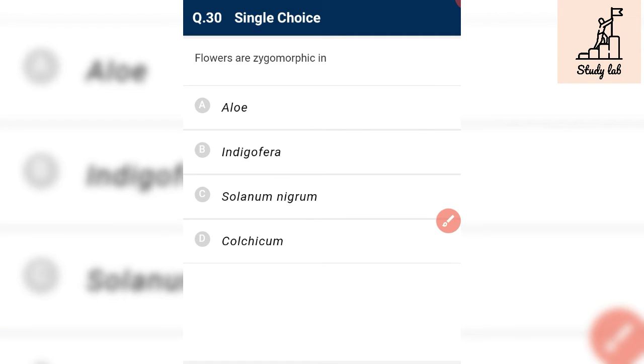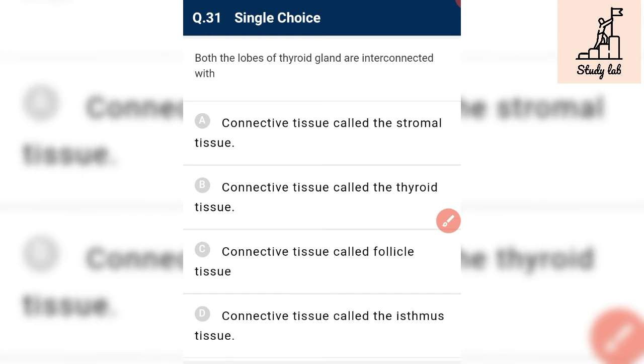Flowers are zygomorphic in Indigofera, which belongs to family Fabaceae or Papilionaceae. Papilionatae is the first subfamily of family Leguminosae. Both the lobes of the thyroid gland are interconnected by an isthmus, which is a connective tissue and which is thin.